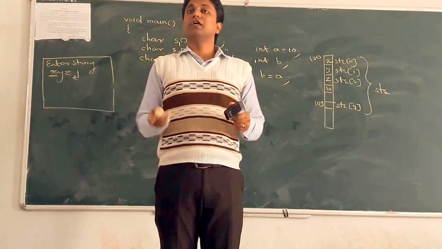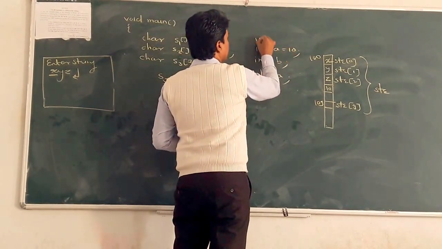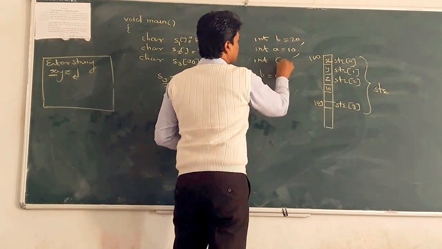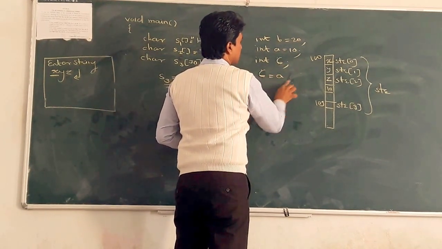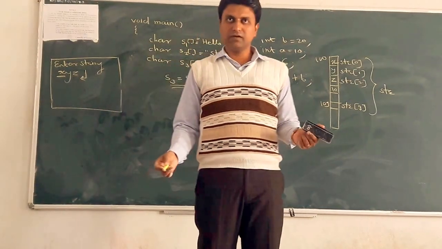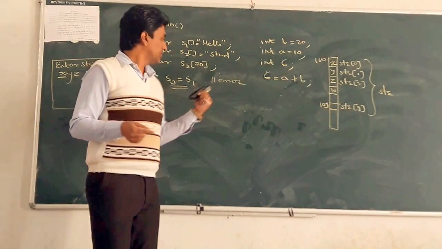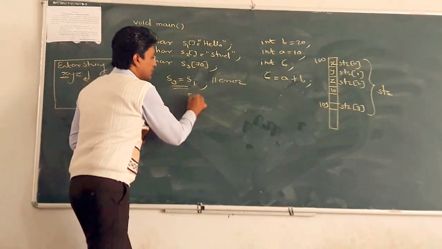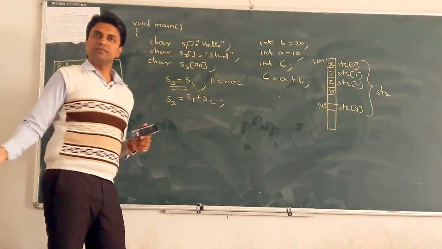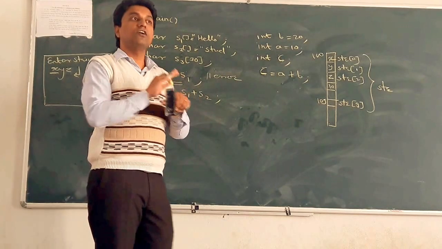Clear? Okay. We want to add two numbers. For example, here integer b is equal to 20 and this is a c variable. So c is equal to a plus b. We can add two integers, float, long, double using the plus operator. But we cannot add two strings using the plus operator, like s1 plus s2 and add into s3. It does not work.